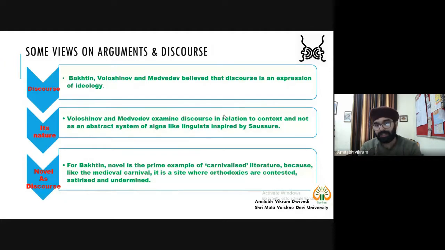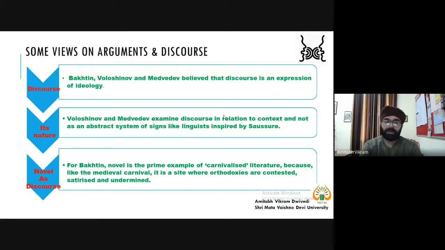Now, ideology here you can consider as the perspective you take. So a feminist perspective is a different ideology. A Marxist perspective is a different ideology. A capitalist perspective is a different ideology. So likewise, you have different ideologies, and once you create an argument, actually you are expressing those ideologies. Ideology is a belief that you have, so you assert those beliefs through your argument.